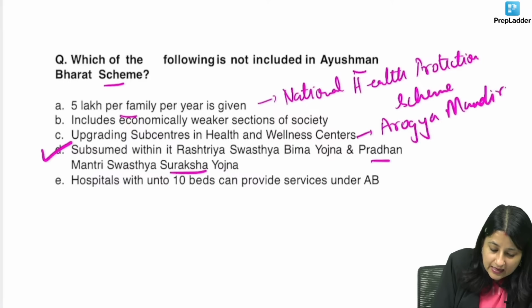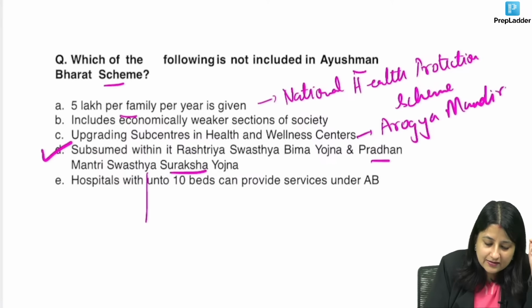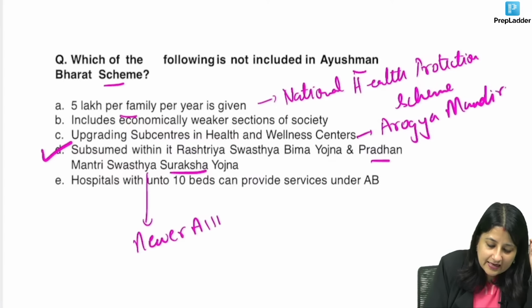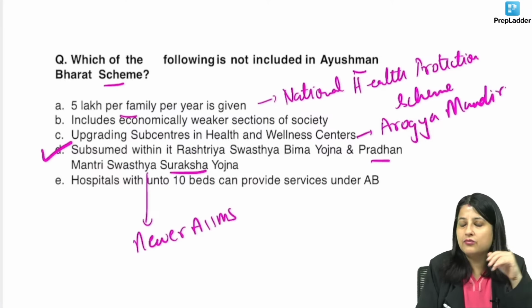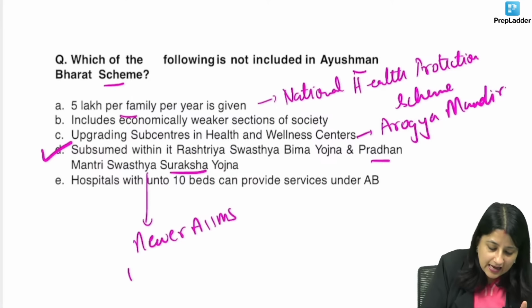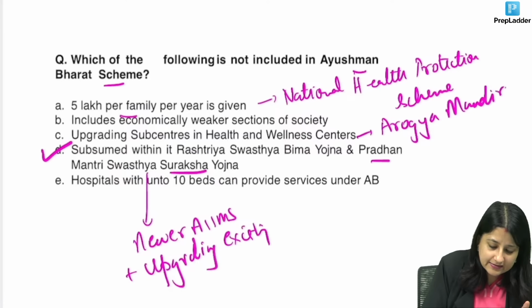This is not Pradhan Mantri Swasthya Suraksha Yojana. What is this Pradhan Mantri Swasthya Suraksha Yojana? This is newer AIIMS. Who takes care of our health? AIIMS. So Pradhan Mantri Swasthya Suraksha Yojana is creating new AIIMS, and upgrading, guys, existing AIIMS.